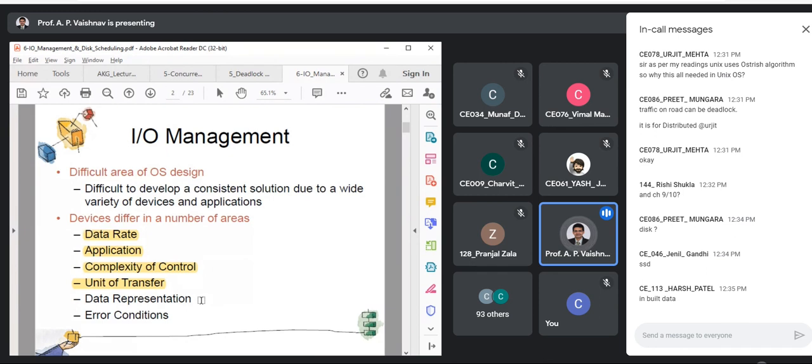It all depends upon that. If your data is converted into a form which can be transferred quickly, like binary, as you know binary can be transferred very quickly, that will be beneficial. There are so many factors, even error conditions. Every device has different error conditions. So you can imagine how complex this area is, and how complex the algorithms can be.